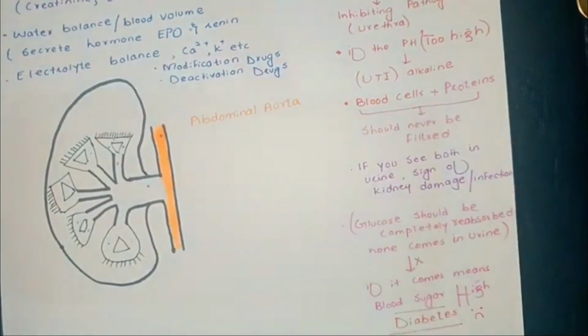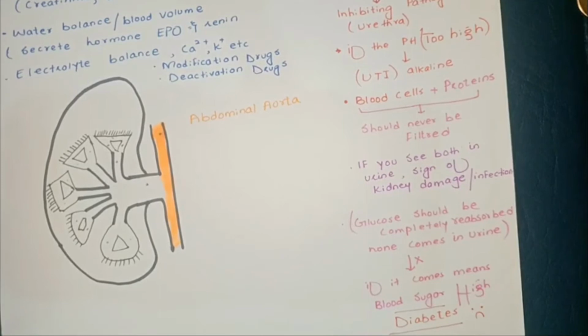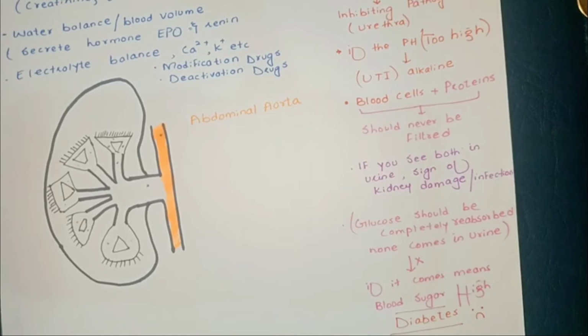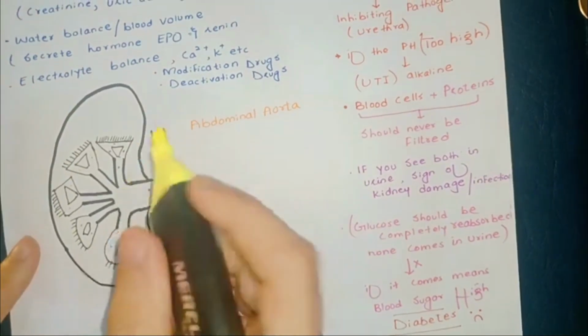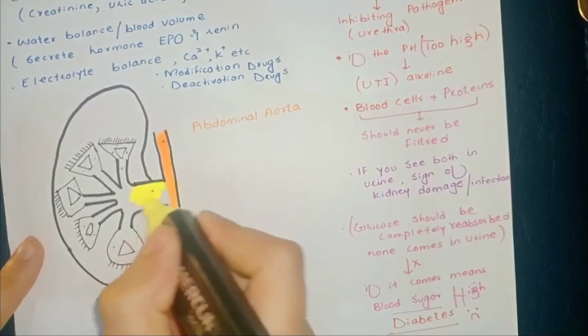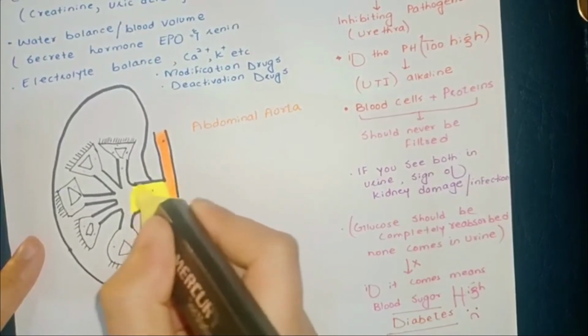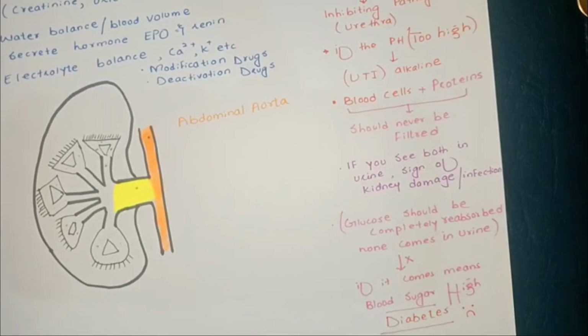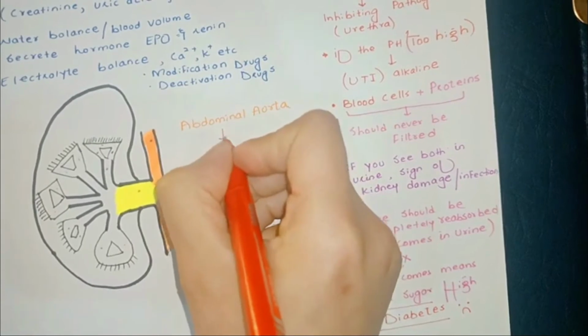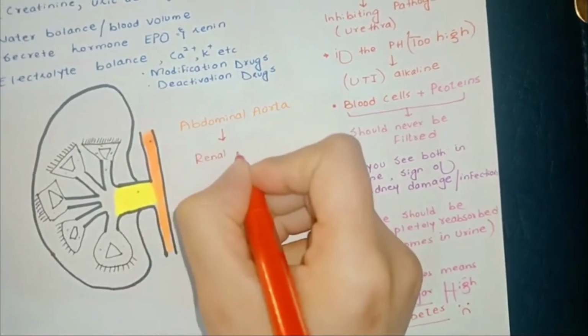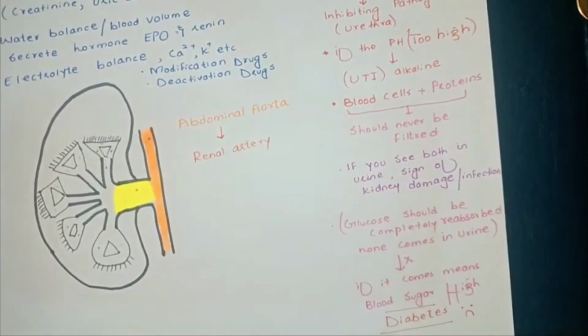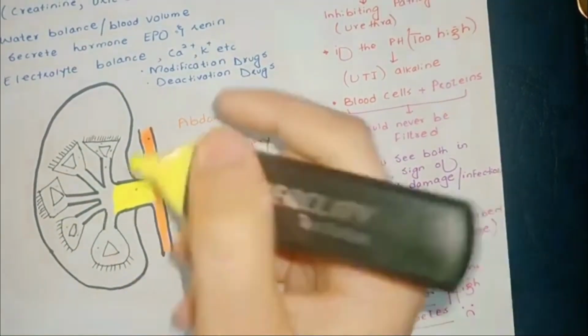This is the place where the blood comes inside the kidney. Blood comes from the abdominal aorta towards the renal artery. You can see that this is a renal artery. From the abdominal aorta, the blood comes inside to the renal artery.